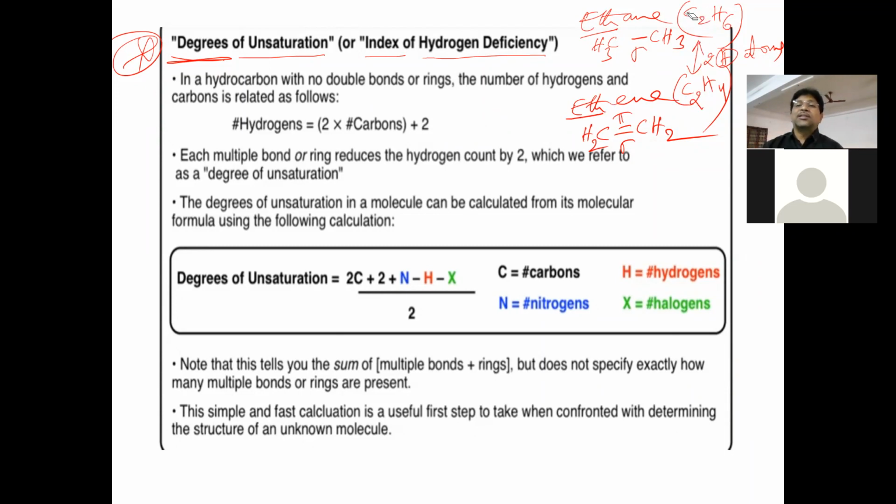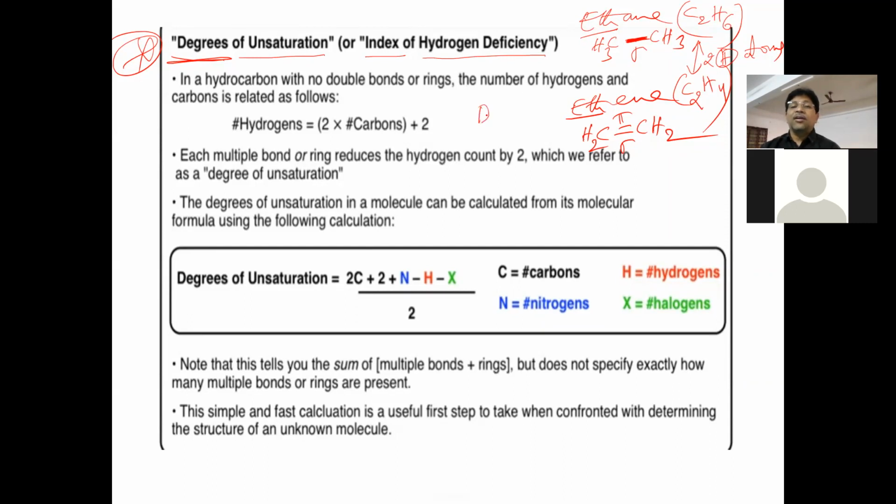Degree of unsaturation will be 1 unit if two hydrogens are less than required for saturation. For two carbons, how many hydrogens are required for saturation? Six hydrogens, because alkanes like ethane, propane, butane, pentane are all saturated. Why are they saturated? Because of the single bonds between carbon atoms. For every two carbon atoms, six hydrogens are required, but ethene has only four. So two hydrogens are lesser, and the degree of unsaturation will be 1.